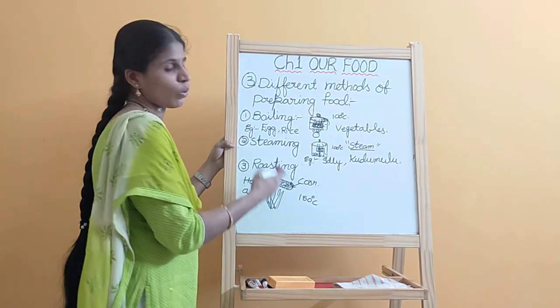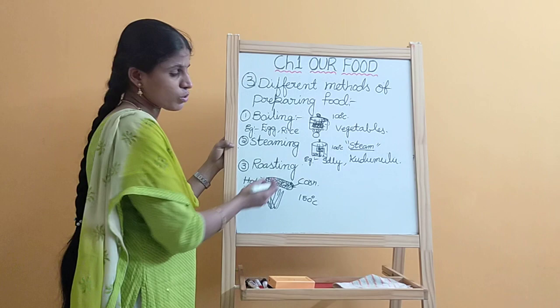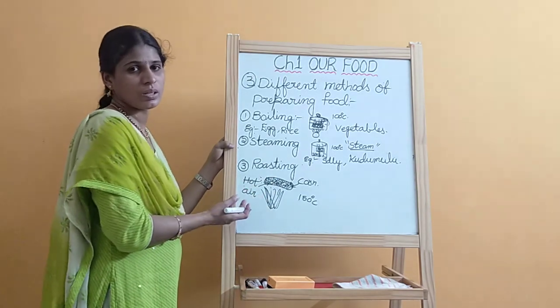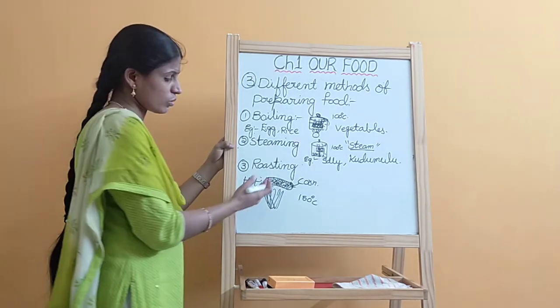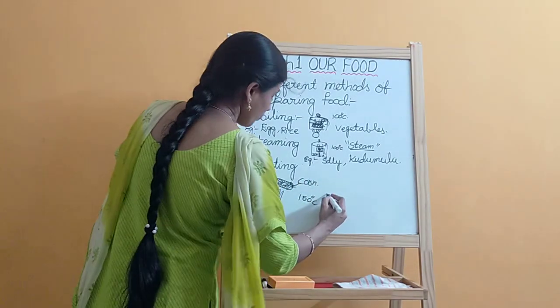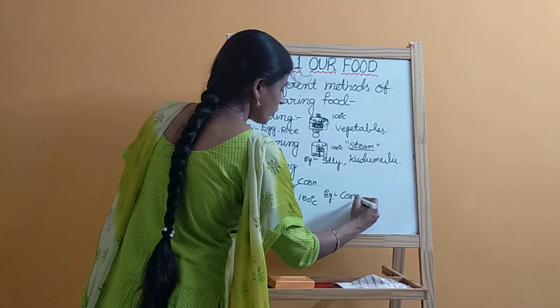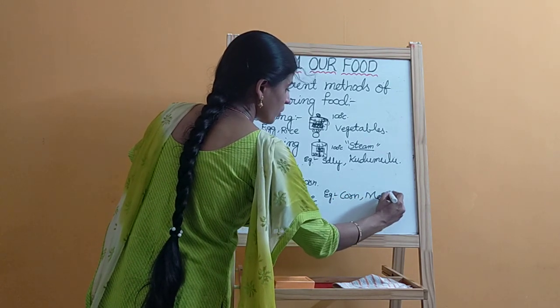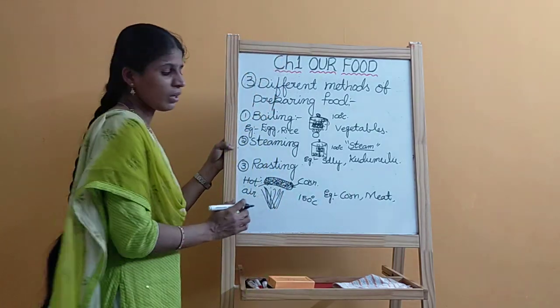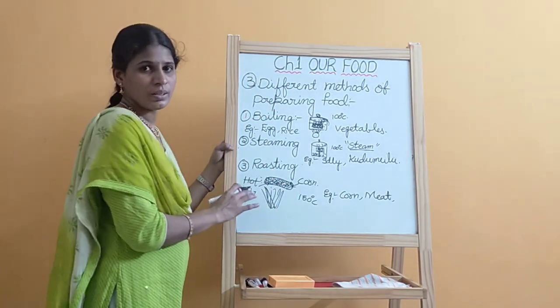Okay, corn or meat or fish, we are using this roasting method, and also for peanuts, groundnuts. Generally, for examples, corn and meat. Like chicken also, we keep it like this and roast it, and after that we eat the food.